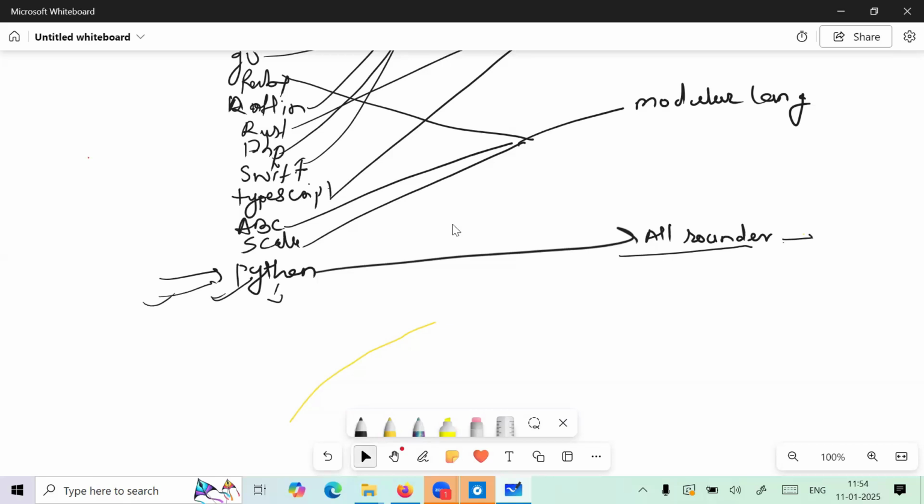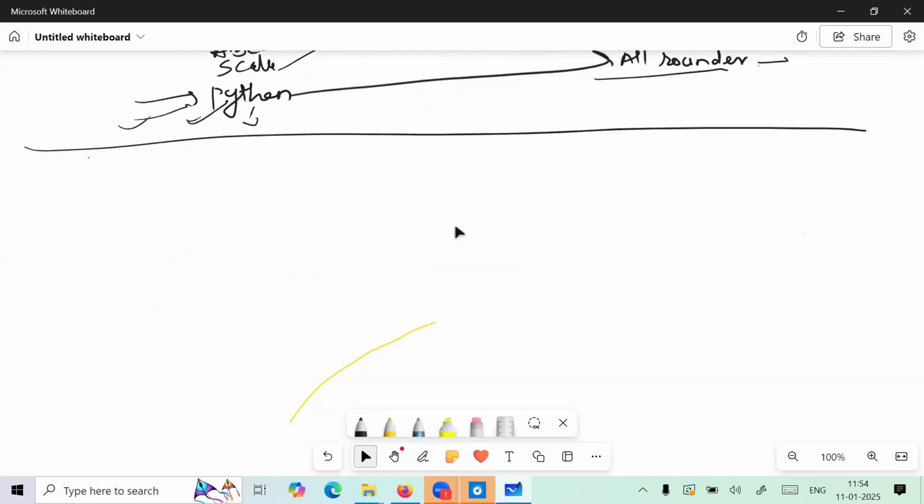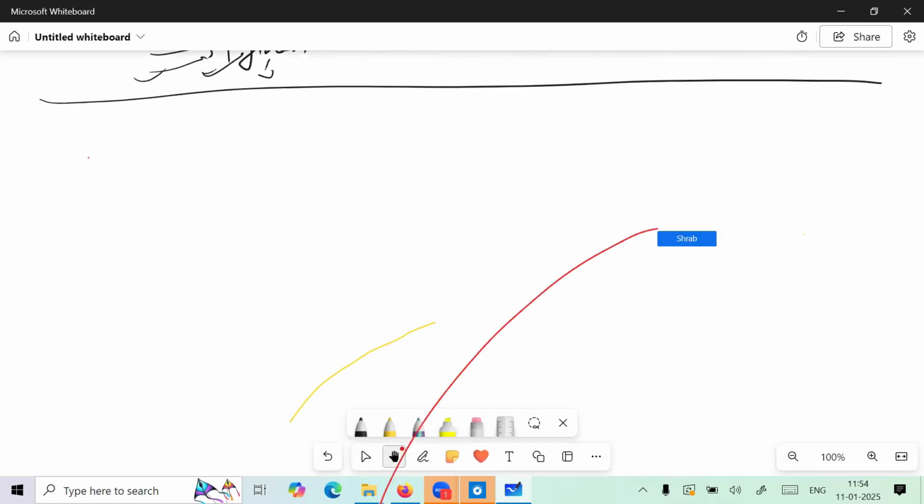Right. Now come towards the second reason, guys. The second reason we have to understand after Python. The first reason we have already understood, that is why Python is on top. We have to understand another reason why Python is on top.